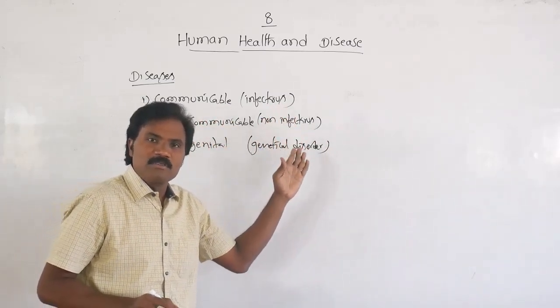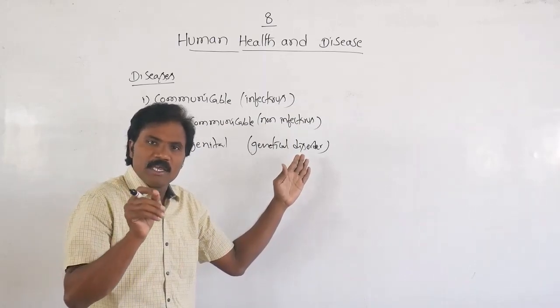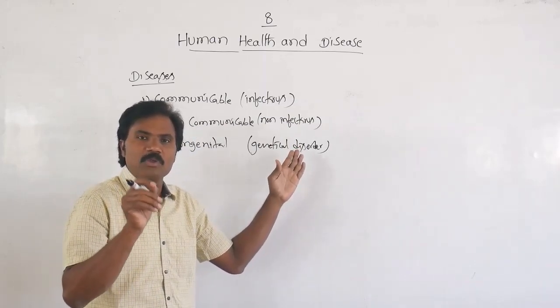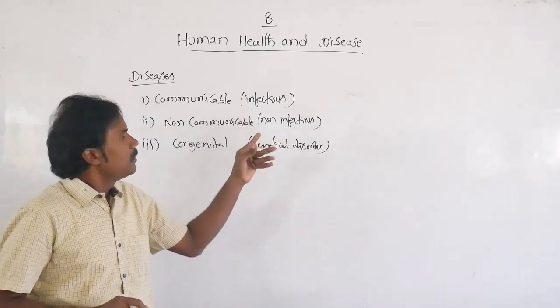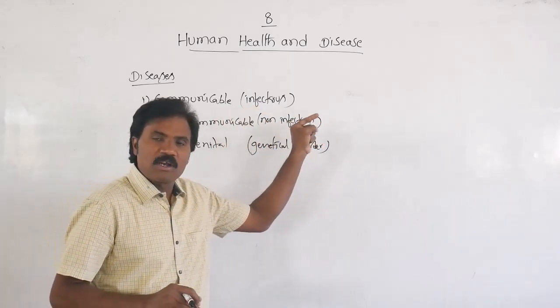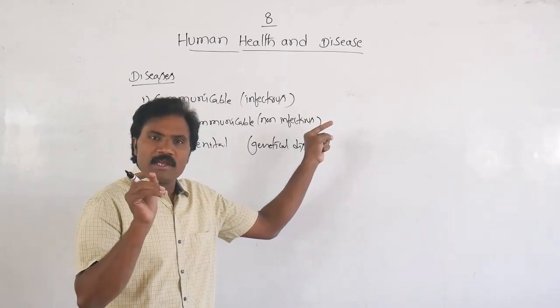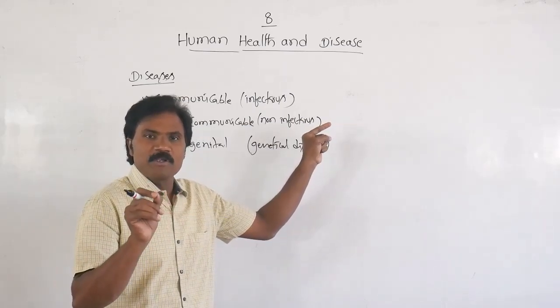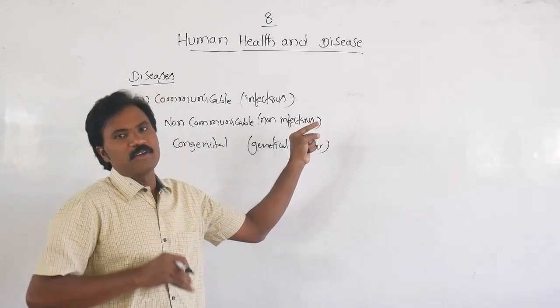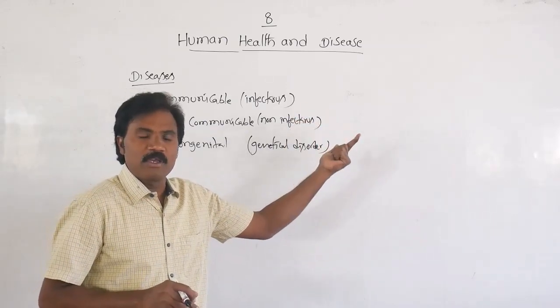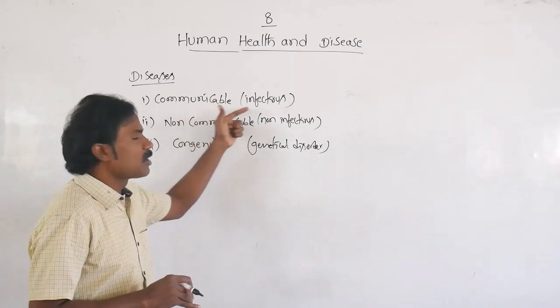Which among these is spread through pathogens or parasites? Infectious or communicable disease spreads from person to person and infects through pathogens or parasites. What type of parasites normally cause communicable diseases?